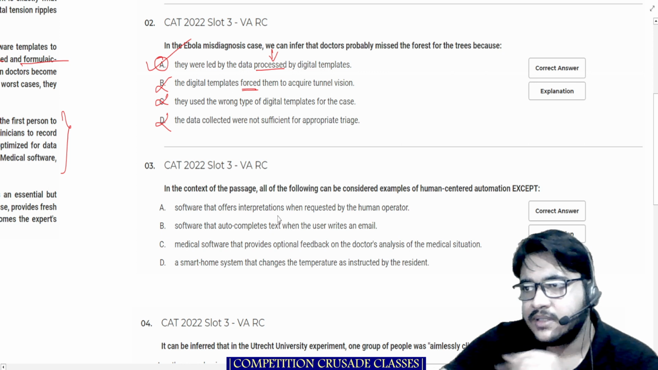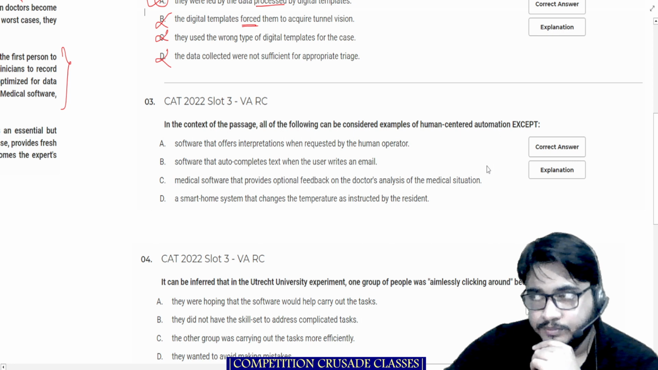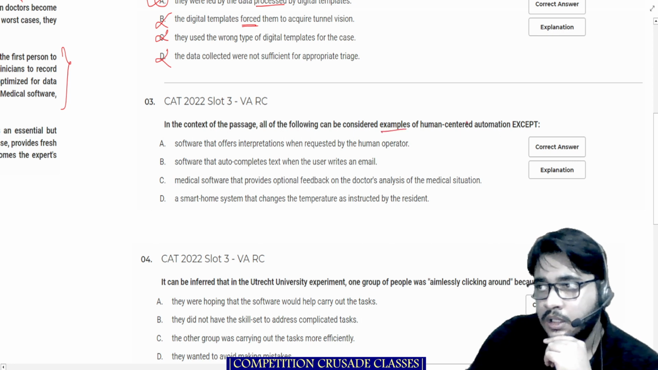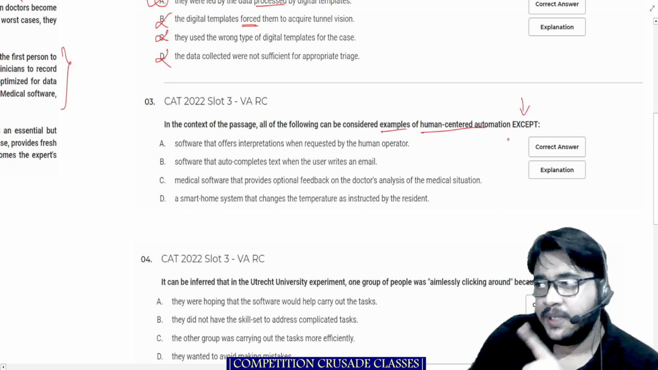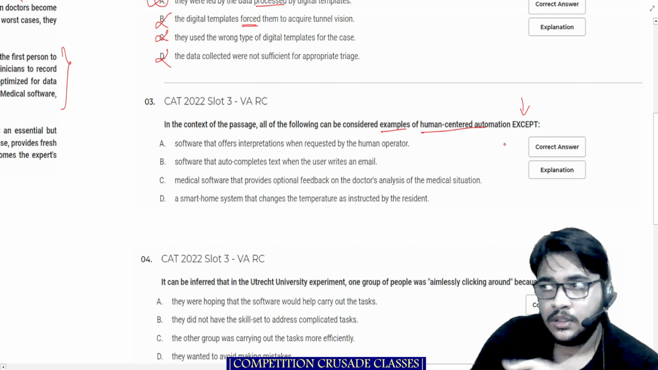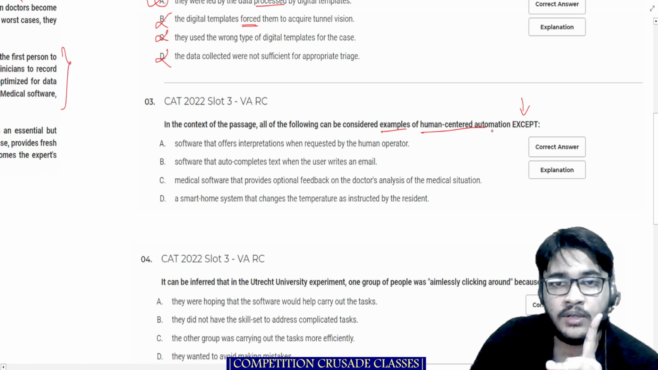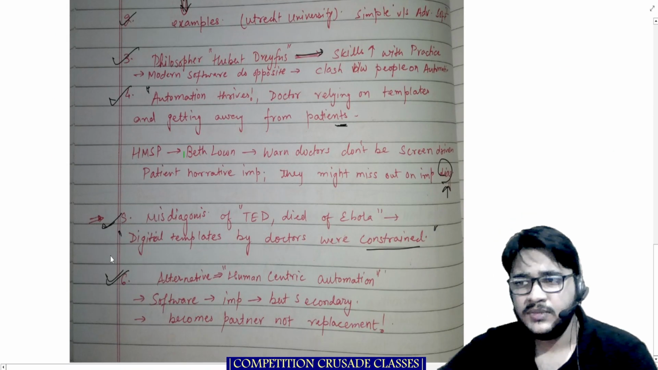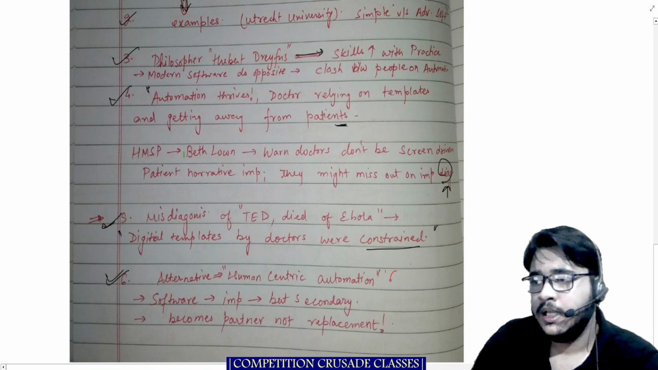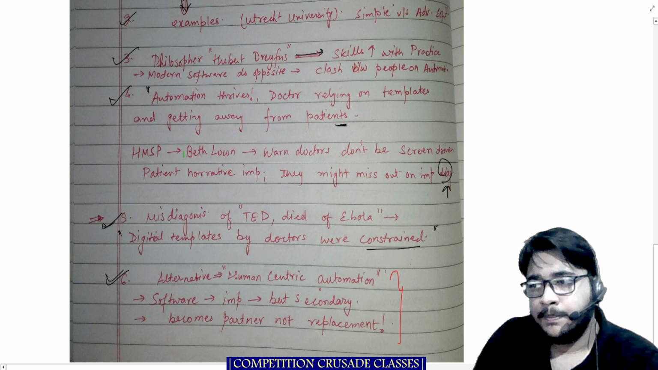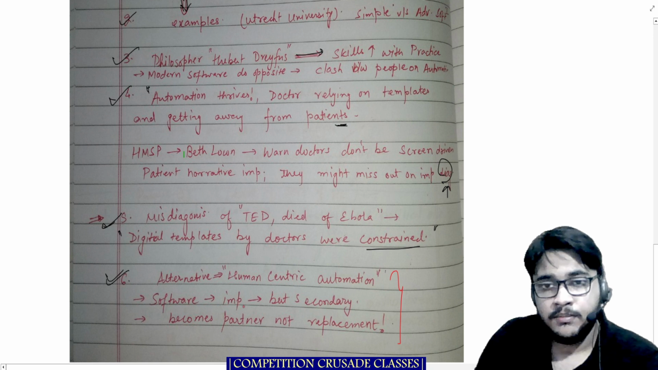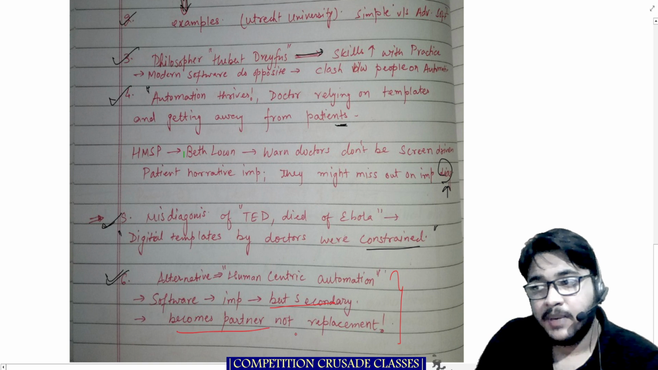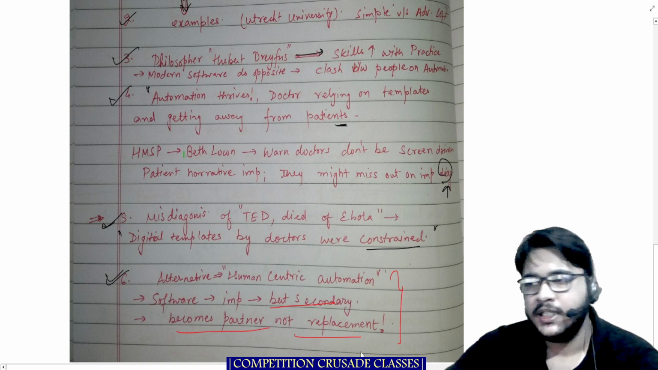In the context of the passage, all of the following can be considered as examples of human-centered automation, except. Pay attention to this word, except. Let's read. If you want to look at the idea of a human-centric automation, the software is important, but secondary. It becomes the partner, not the replacement. So this much we need to understand.